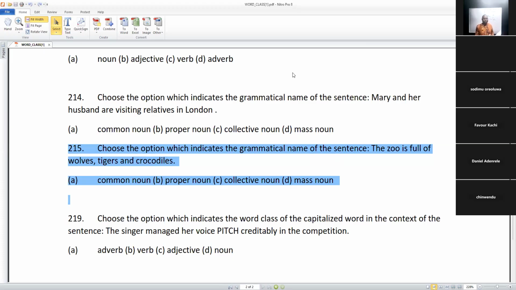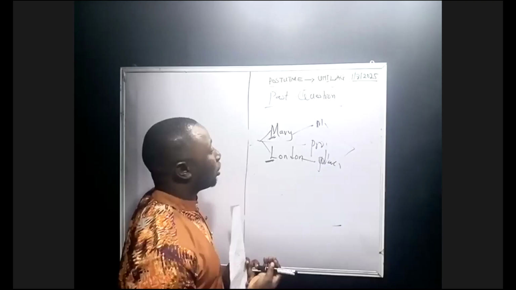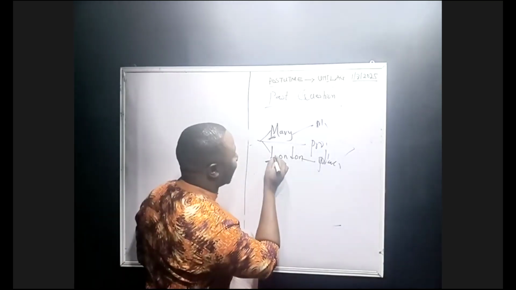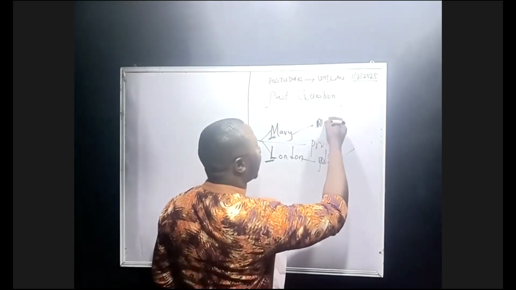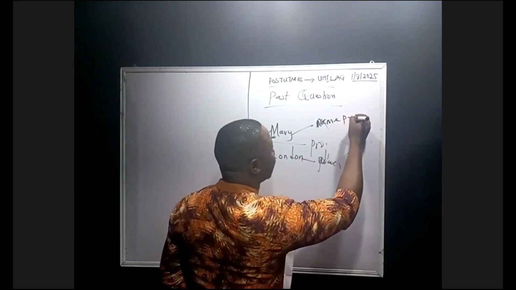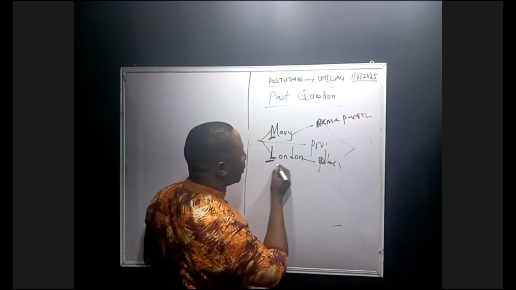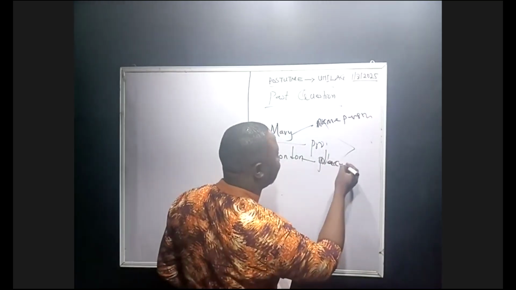I was thinking maybe you could get all through the question. I said Mary is written in capital letter. Somebody answered that Mary starts with capital letter, and I said correct. Then I asked, what about London? London also will start with a capital letter, right? So on the basis of that, Mary is the name of a person, while London is seen as a place.